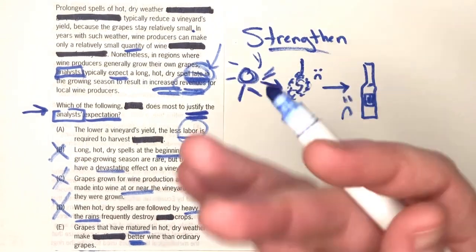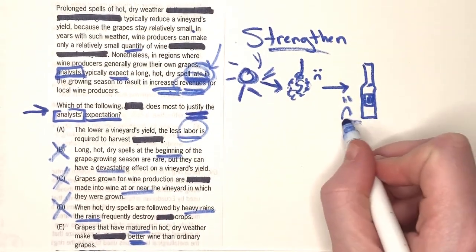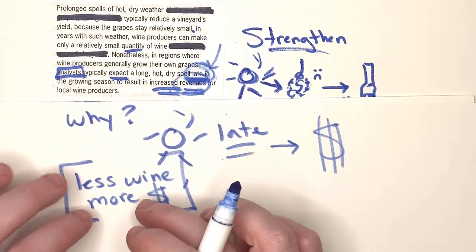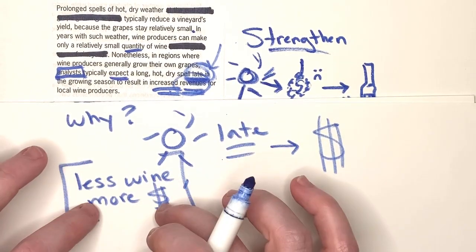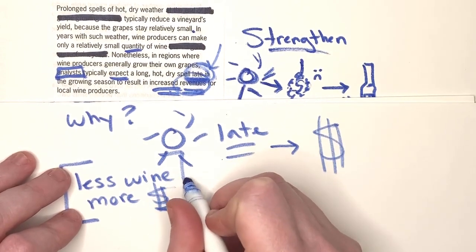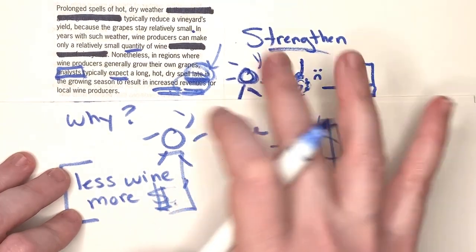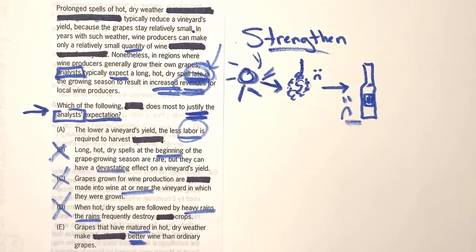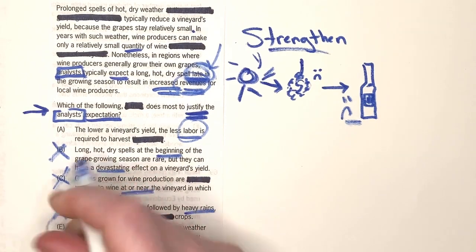If the wine is better, even though there's less of it, that might explain less wine, more money. They're making more revenue because people are perhaps willing to pay more because even though there's less wine to sell, the wine that they do have to sell is better. And the word that I actually crossed off here is significantly better. So that's what really sells E.